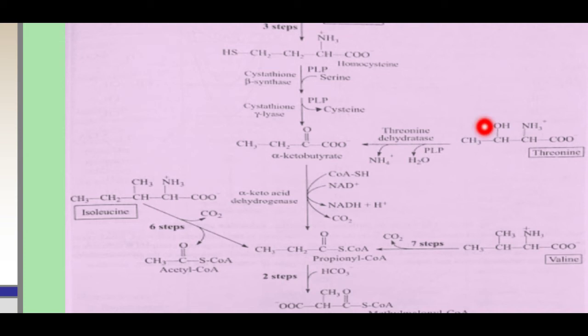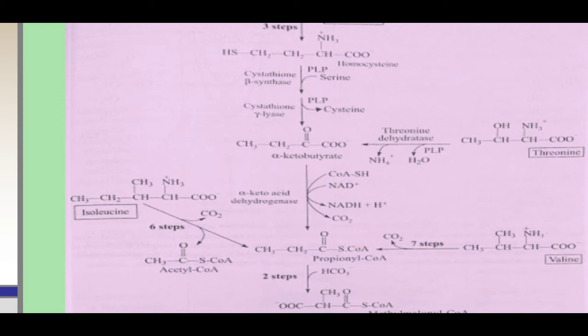The third amino acid is threonine. In human beings, the threonine is first converted to alpha ketobutyrate by the enzyme threonine dehydratase. One molecule of ammonia and water is also released in this reaction, and PLP, pyridoxal phosphate, is the coenzyme. The alpha ketobutyrate is then oxidized to form propionyl coenzyme A by the enzyme alpha keto acid dehydrogenase. In this way, threonine also gets converted to propionyl coenzyme A.